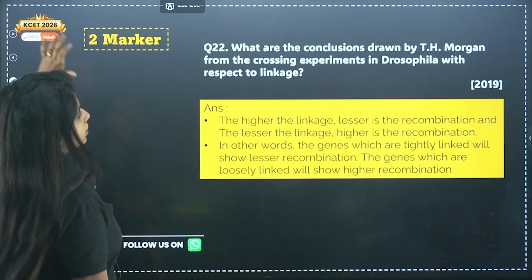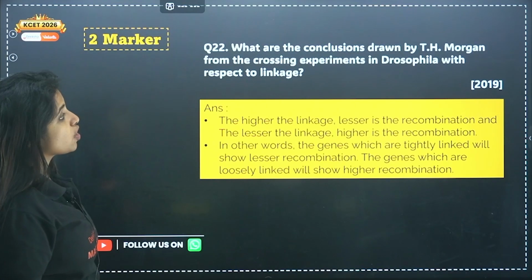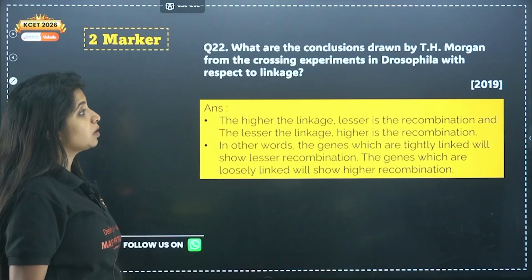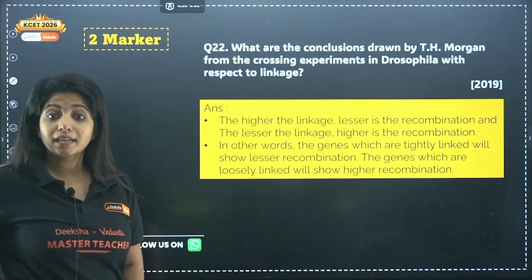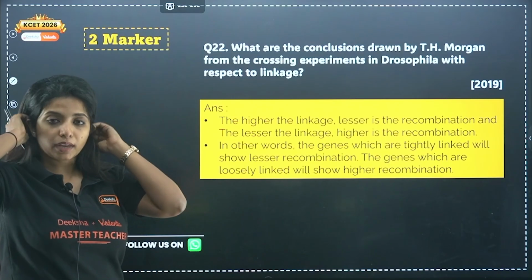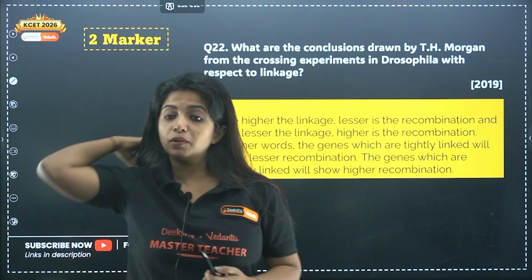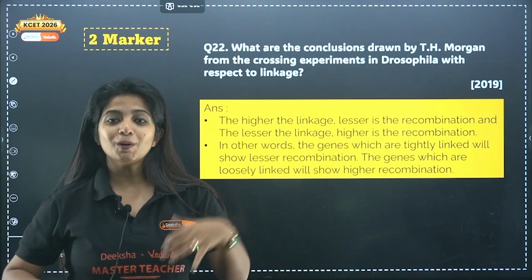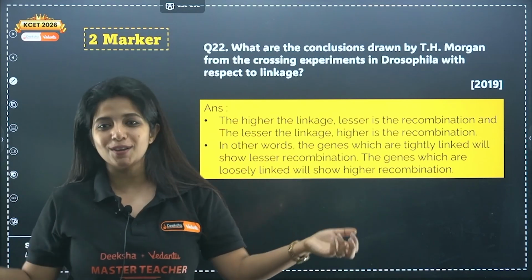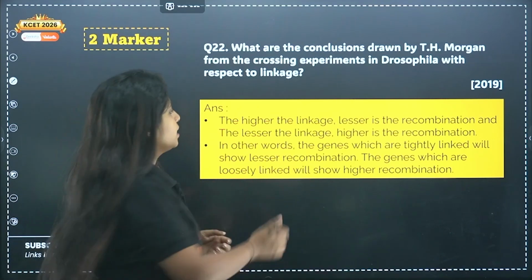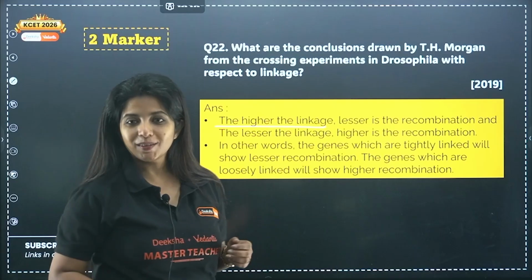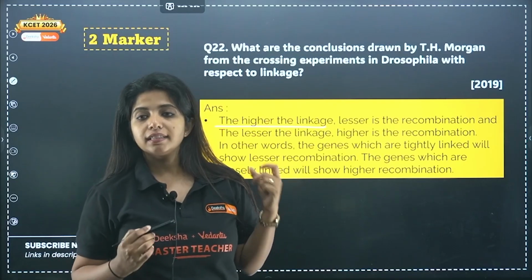So please know that. Now, what are the conclusions drawn by T.H. Morgan from crossing experiments in Drosophila with respect to linkage? So I told you he was doing experiments on the chromosomal theory of inheritance with the help of Drosophila melanogaster, and he got to understand a lot of things about linkage and recombination. So what were his understandings? The higher the linkage, the lesser the recombination.